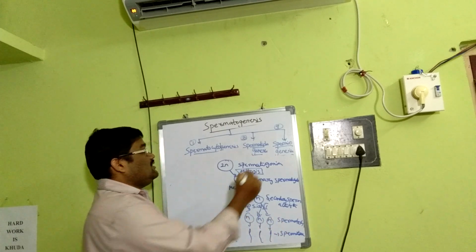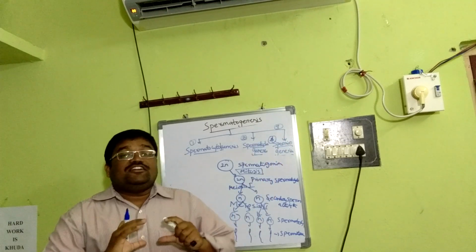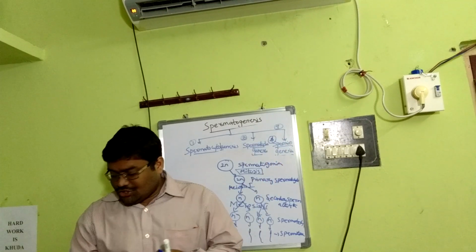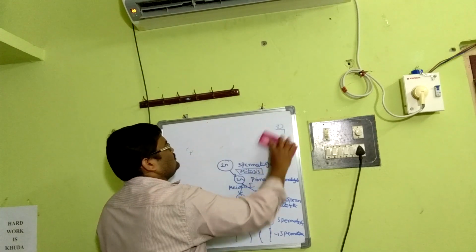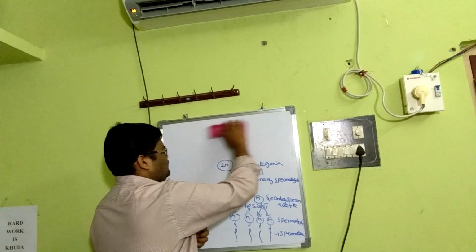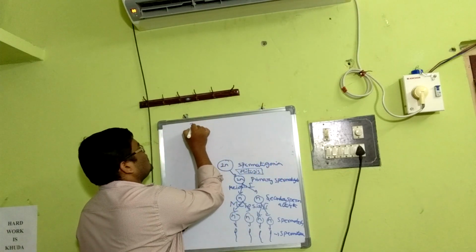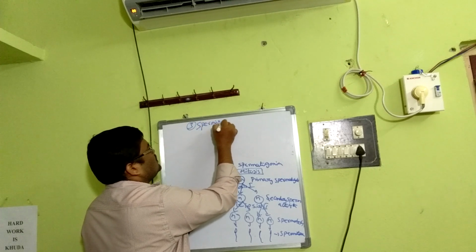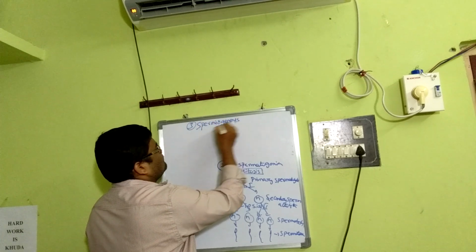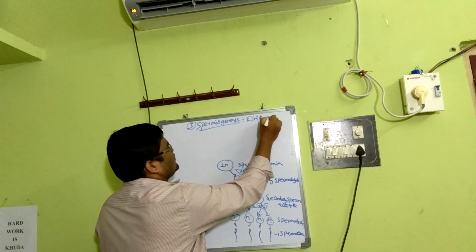The third step, spermiogenesis, is very important. What exactly does differentiation mean?